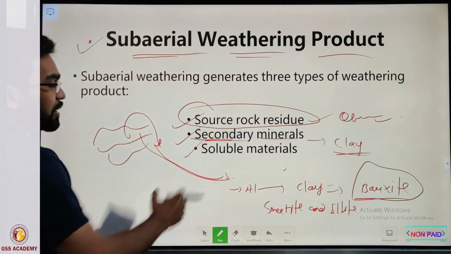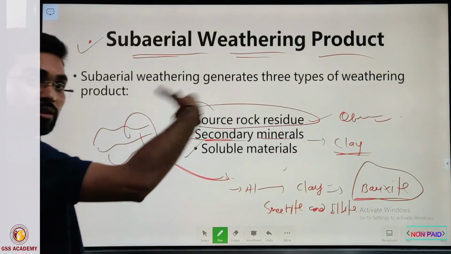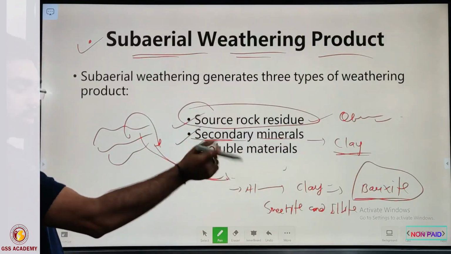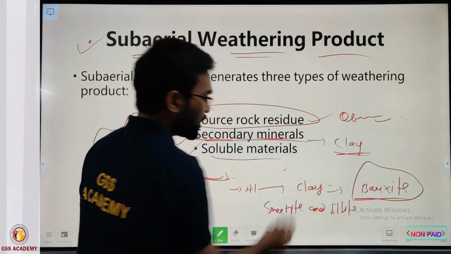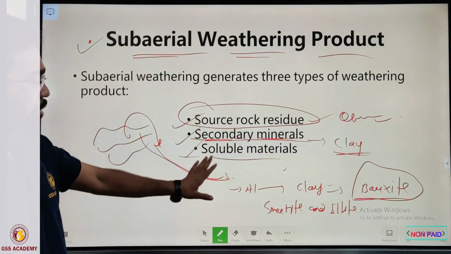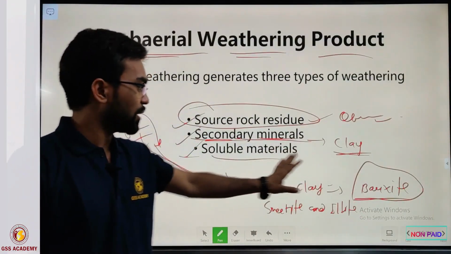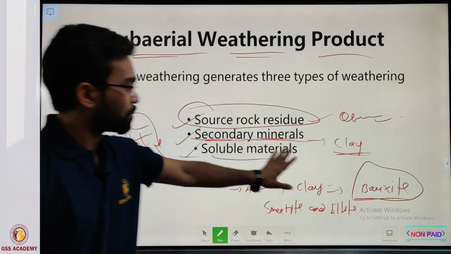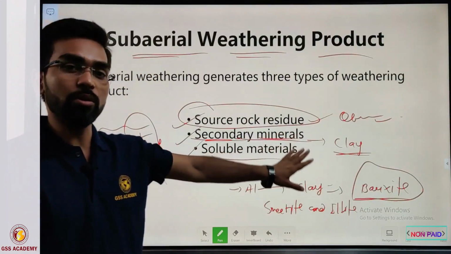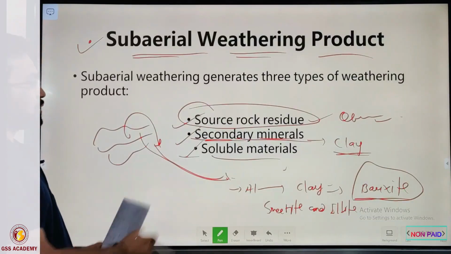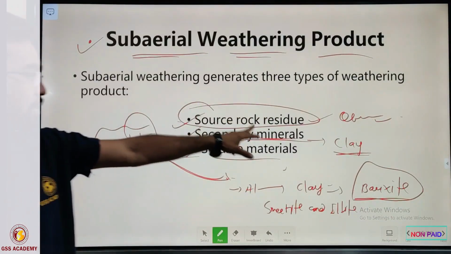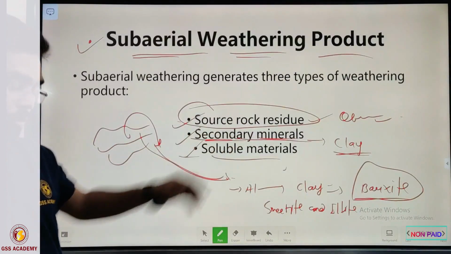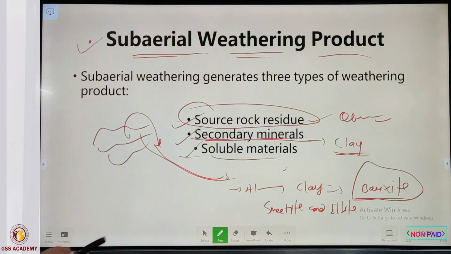So the secondary mineral is what is formed after the dissolution of the parent minerals, then it is called secondary. And for soluble material, some minerals get dissolved in the solution and no residue is present there, so that is called the soluble material. So these are generally three products that happen: source rock residue, secondary minerals and soluble materials.